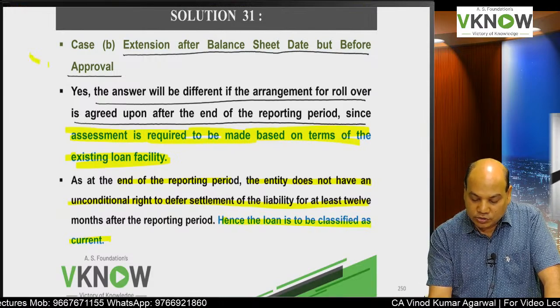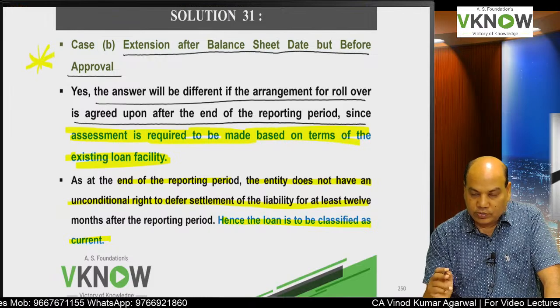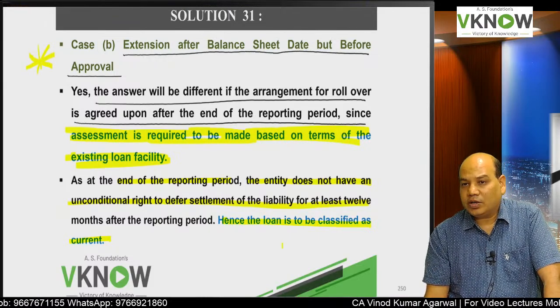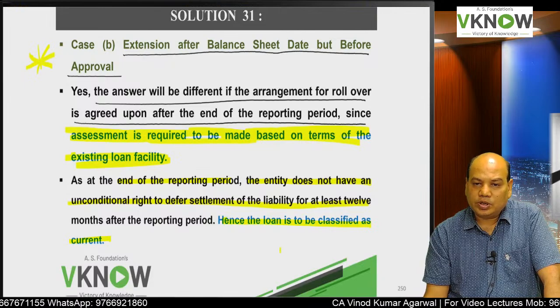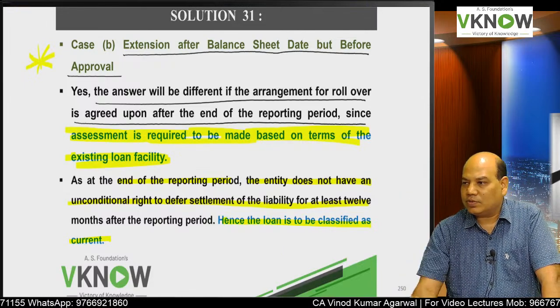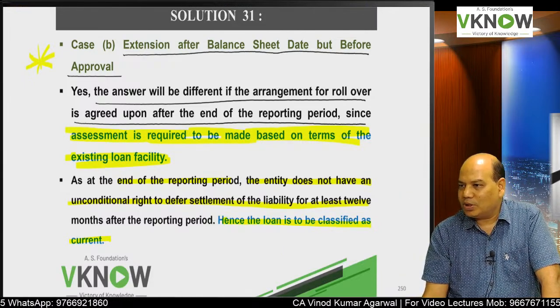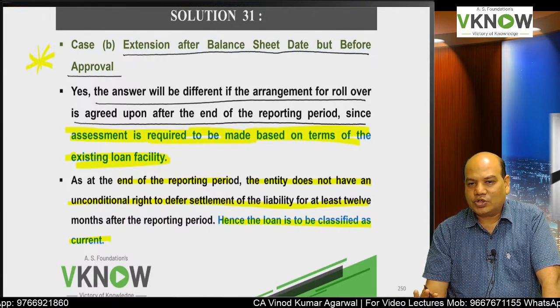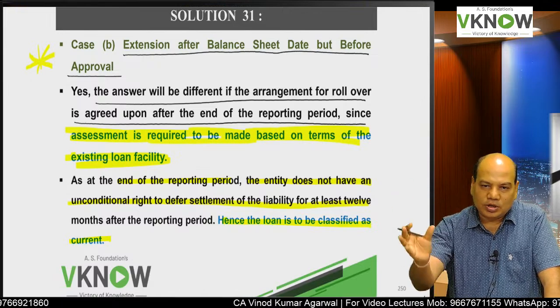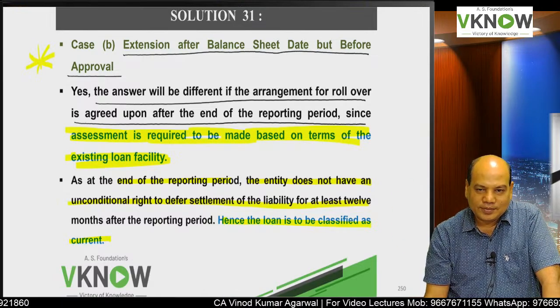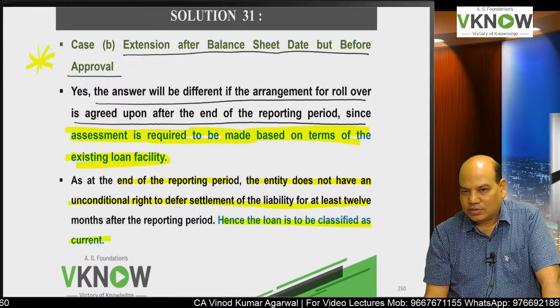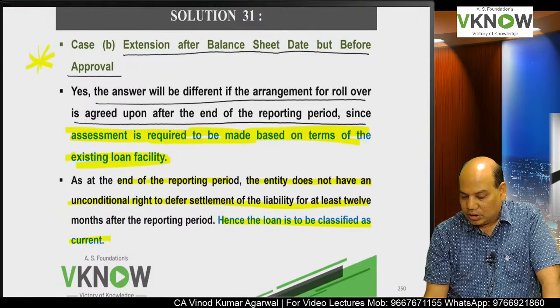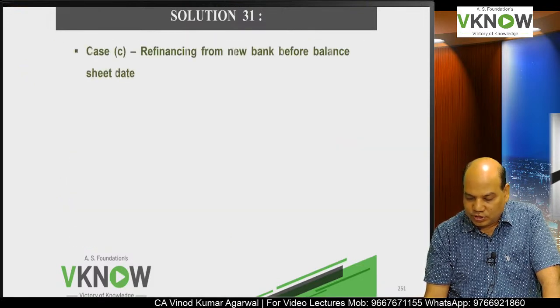So this is a dangerous question. Some student will say, as per Ind AS 10, event after reporting period, as the extension was achieved after the reporting date but before financial statement was approved, hence it is an adjusting event, hence it is a non-current liability. Standard says otherwise. Look at the condition on the balance sheet date.